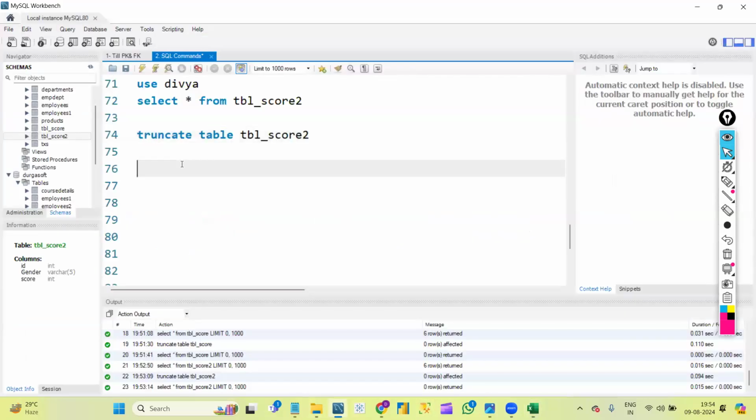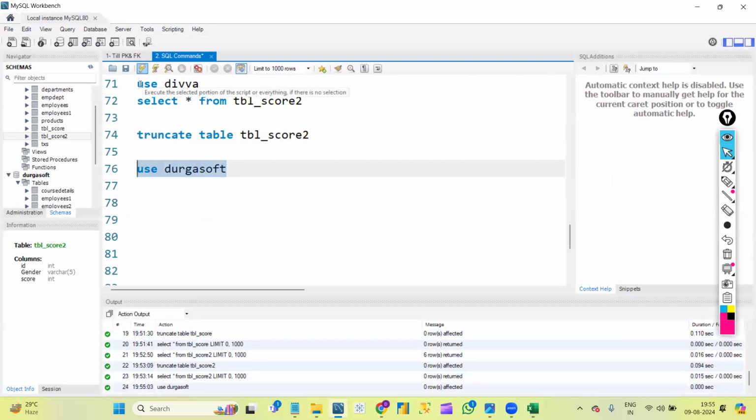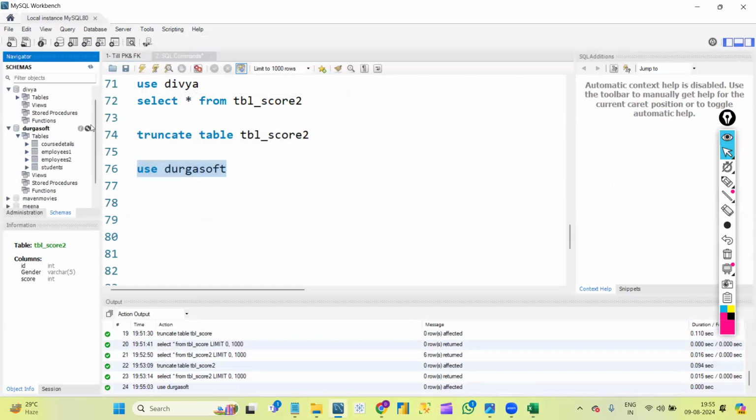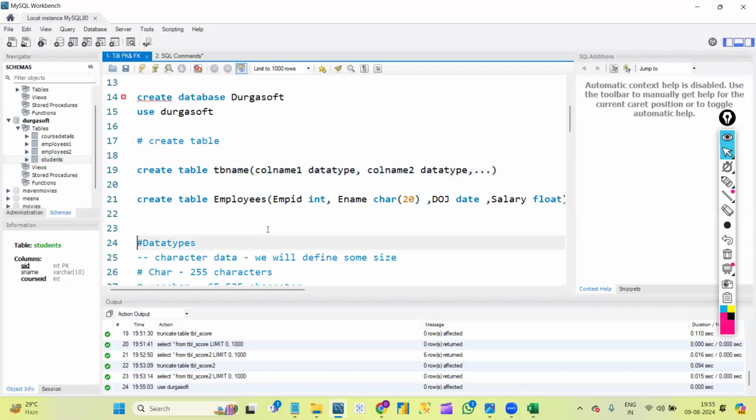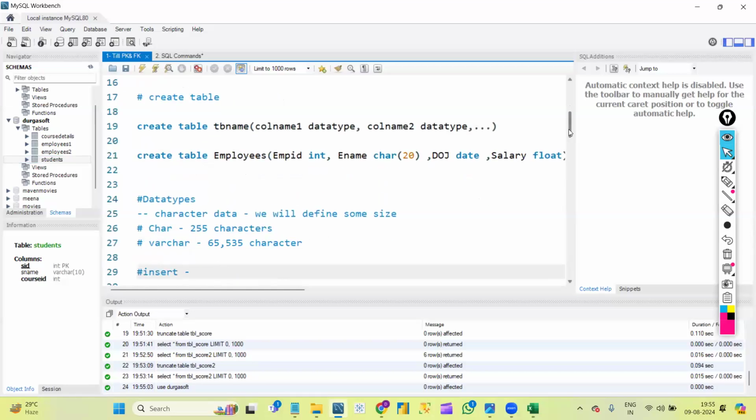Now once again, let me activate our database. See, I got our database. We have the course details table and the students table. Basically, what we did yesterday, in the students table only we used a foreign key, right? I defined the foreign key in the students table.